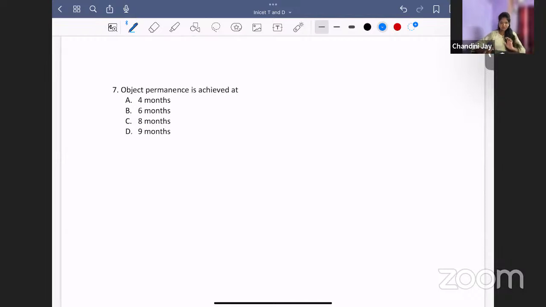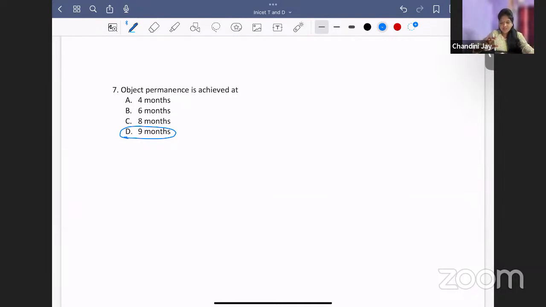Object permanence is achieved by, what is the answer? It is 9 months. What do you mean by object permanence? Object permanence means a child knows that even after hiding an object, that object is still present. If you take a toy from the child and hide it somewhere, the child knows that it is still present and will start searching for that toy.